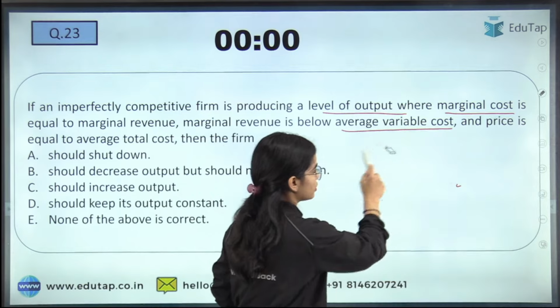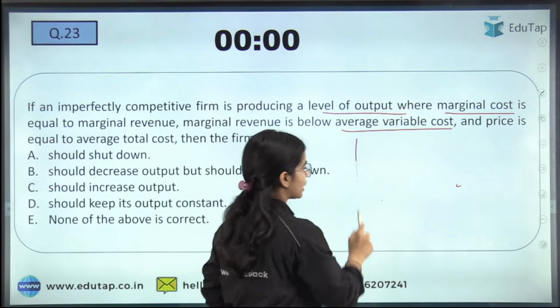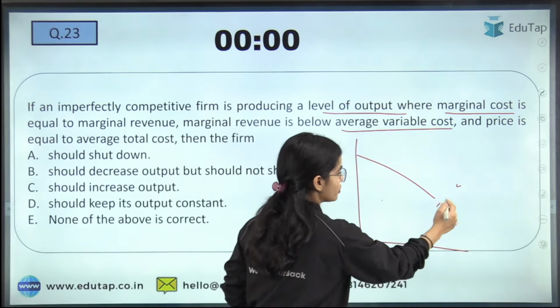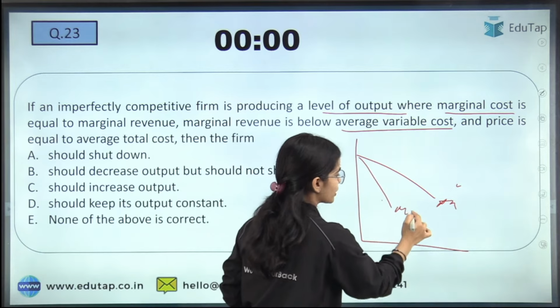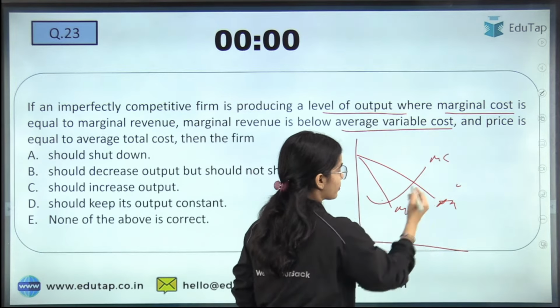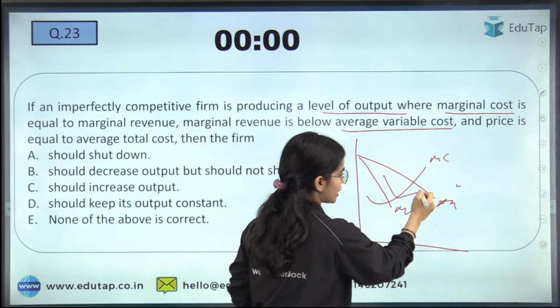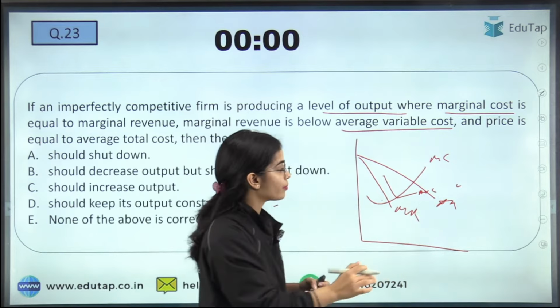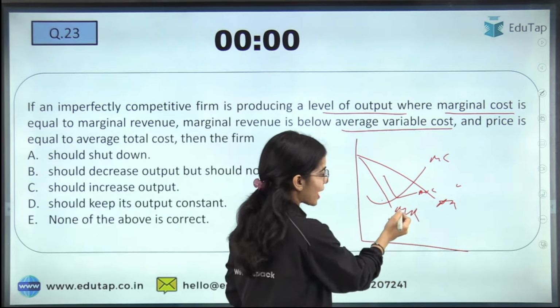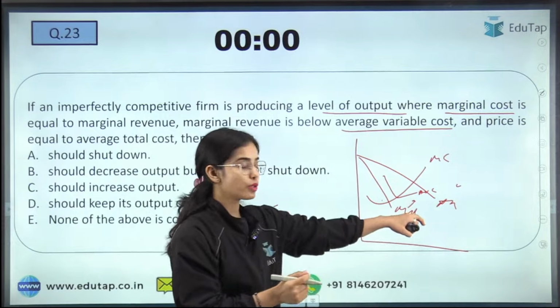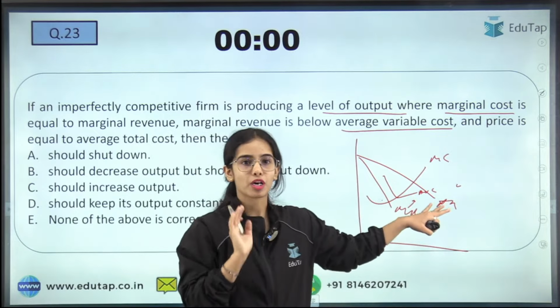So simply you have to always draw the equilibrium point, average revenue, marginal revenue. Let me show you again. This is marginal cost. This is average variable cost. So this is higher than the marginal revenue. So average variable cost is greater than the marginal revenue.